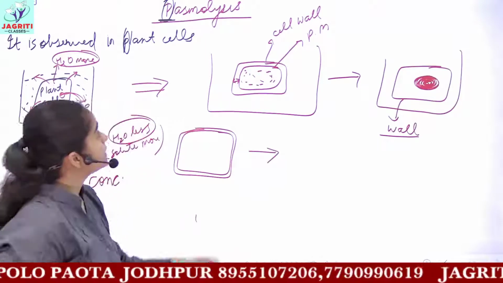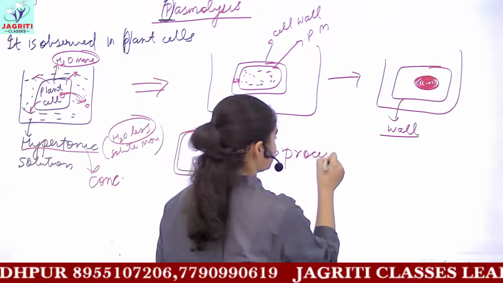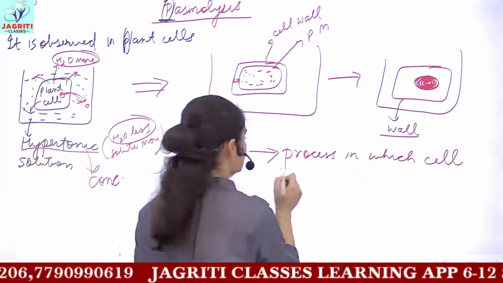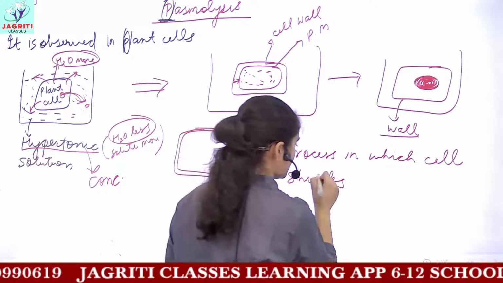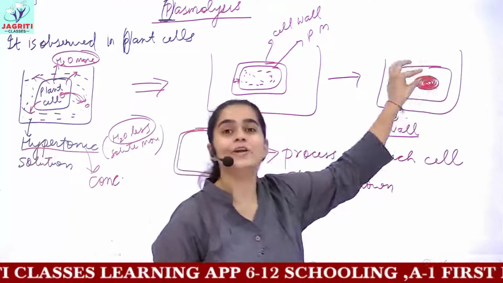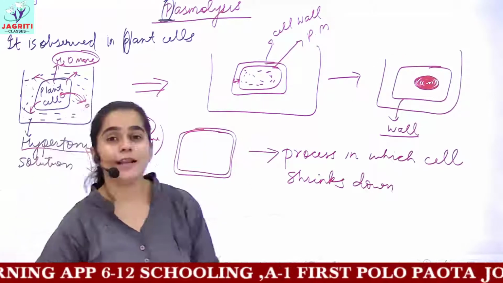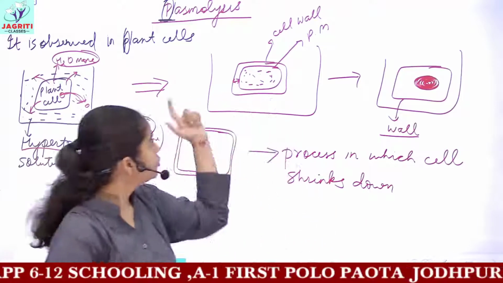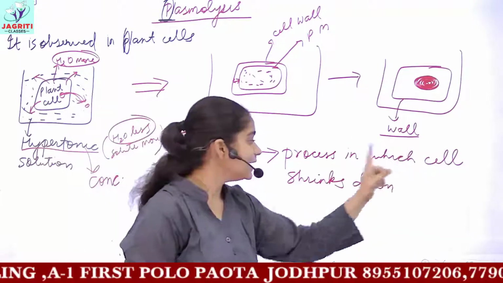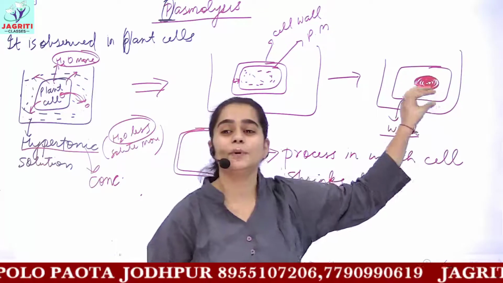Now, summing up the topic, I'll write down the definition. Plasmolysis is the process in which the plant cell shrinks down and all the contents of the cell get accumulated in one corner or one particular region of the cell. So this was all about plasmolysis. You have to draw this diagram and then write the definition, that is, it is a process in which the cell shrinks down and all the contents of the cell get accumulated in one particular region.